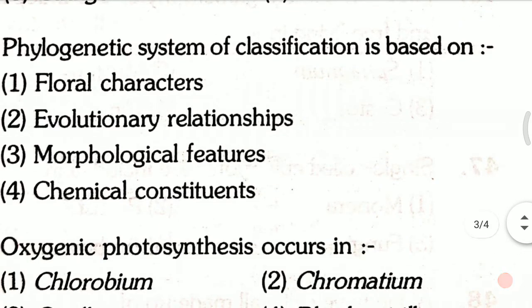Question 12. Phylogenetic system of classification is based on first, floral character; second, evolutionary relationships; third, morphological features; fourth, chemical constituent. Phylogenetic system of classification is based on, and the answer for this question is the second one, that is evolutionary relationships.